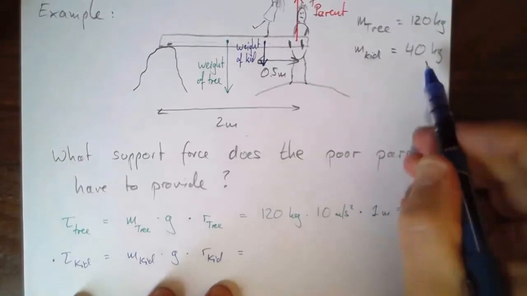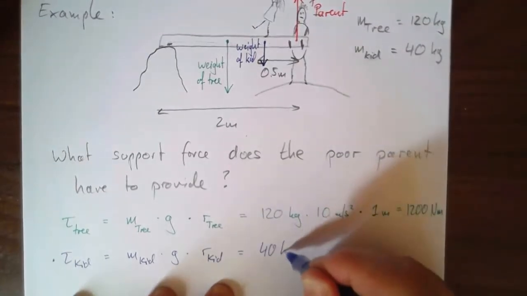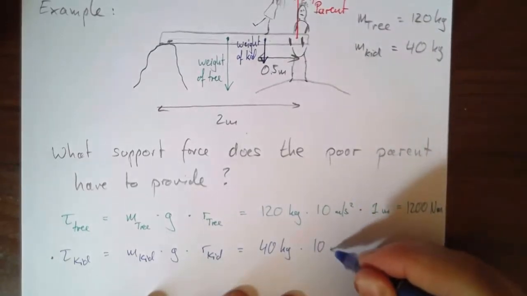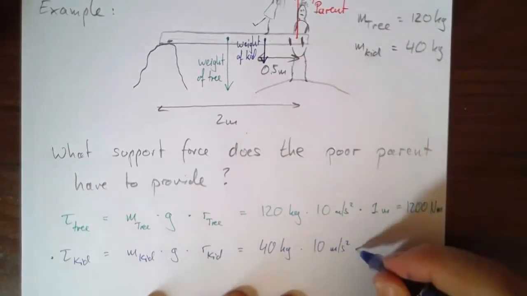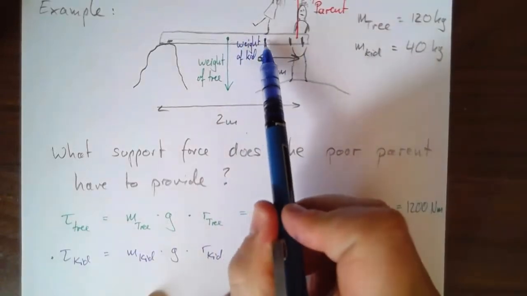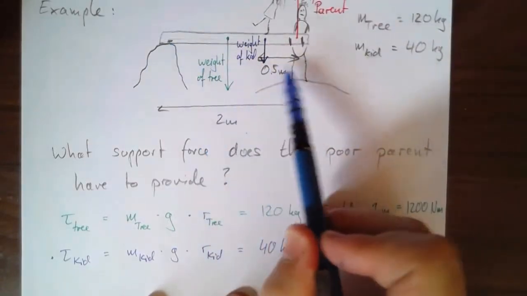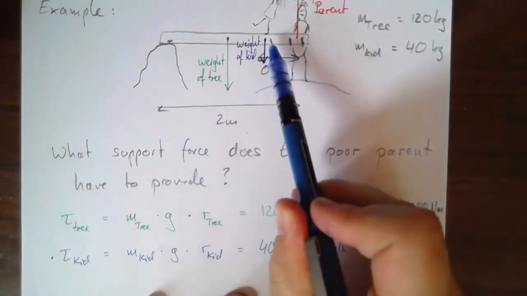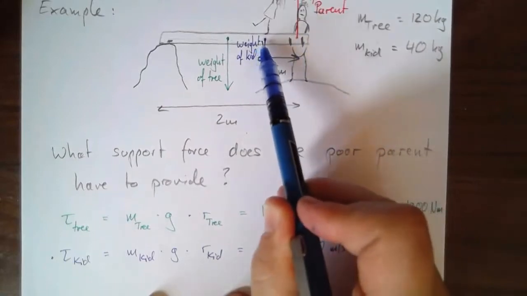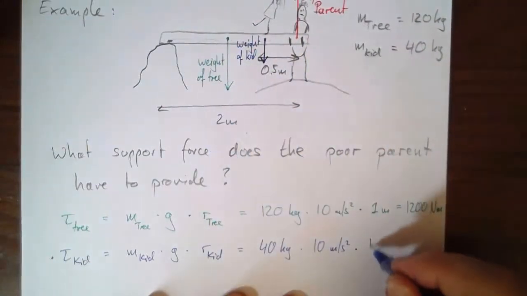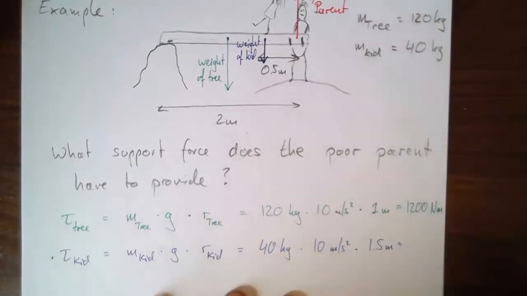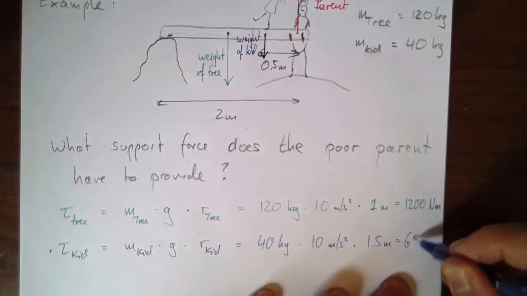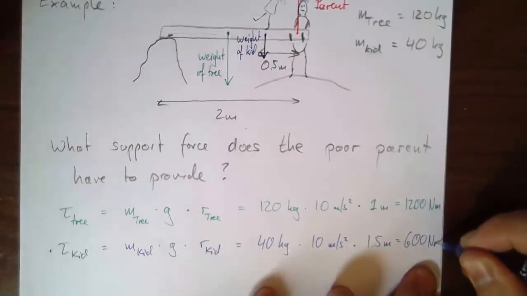It's 40 kilograms times 10, because we assume this is on Earth, times the distance between this point and this point. It's not 1, it's not 0.5 either, 0.5 is going the wrong way. If the whole thing is 2, and the kid is 0.5 from the parent, then this is 1.5 meters. So what does this come to? 400 times 1.5 is 600 Newton meters.